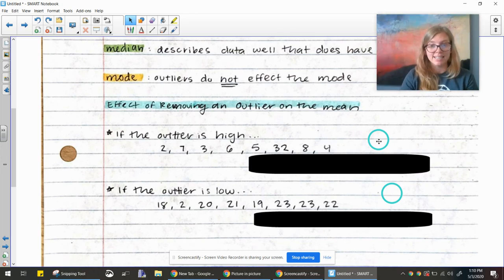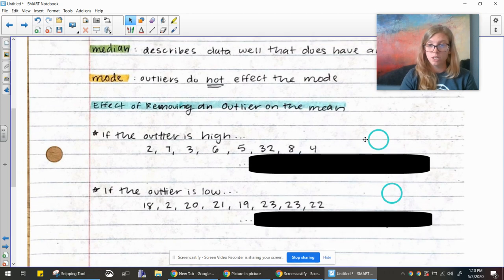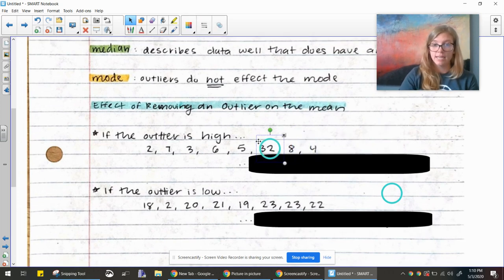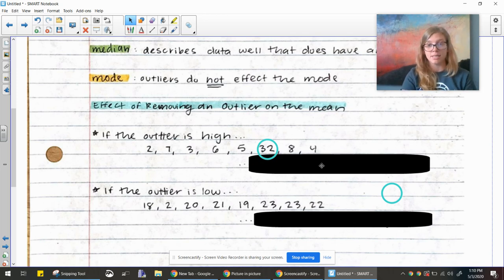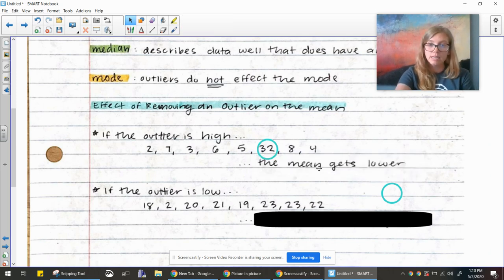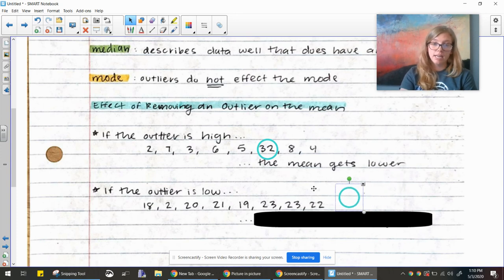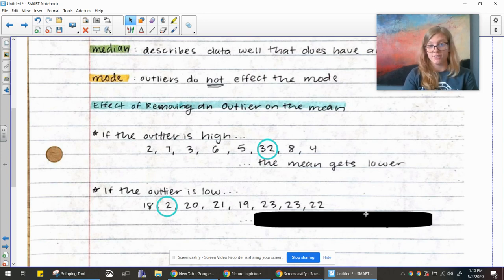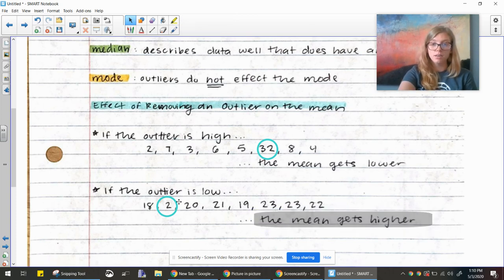If the outlier is high, so for example, here my outlier is 32. That number is way higher than the rest of the numbers in my data set. When I remove 32, the mean will get lower. Here, my outlier is low. It is far lower than the rest of the numbers in my data set. So when I remove that outlier, the mean gets higher.